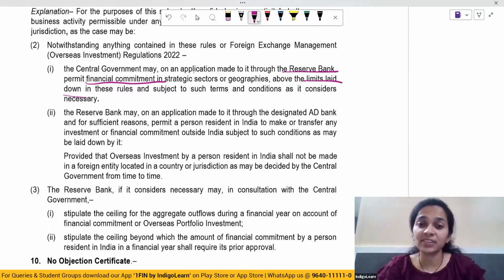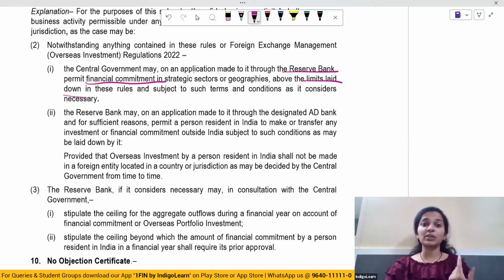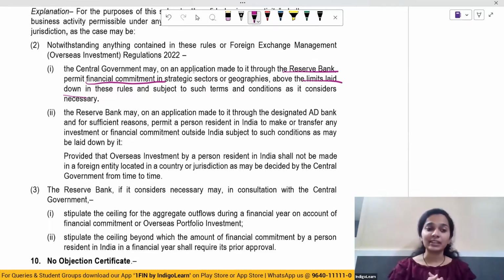So the central government, if an application is made to it by the Reserve Bank, may permit financial commitment in strategic sectors above the limits which have been laid down.